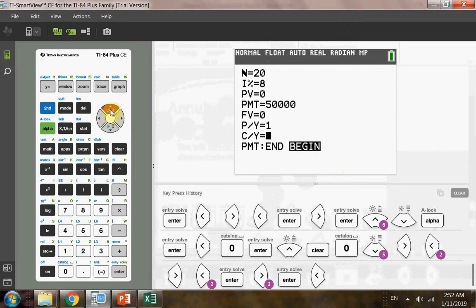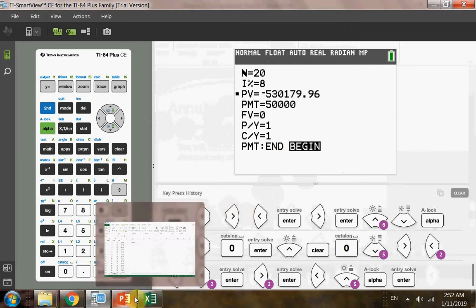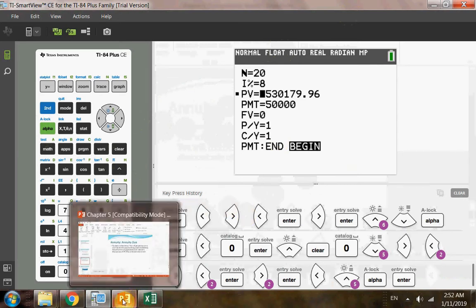And then I move up, all the way to solve for the present value. I want to know how much these 20 payments will be worth. Okay, so alpha solve. That's the present value, or the total worth in today's dollars. That's $530,000. Okay, that's way below $1 million. So that's annuity due, which is pretty easy. I just added it at the end of the chapter.